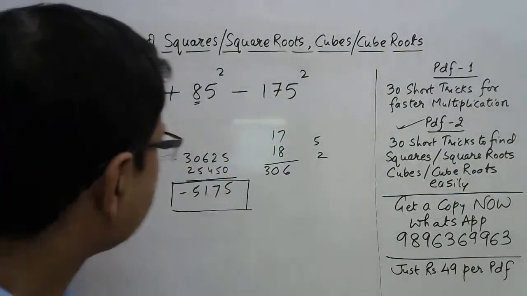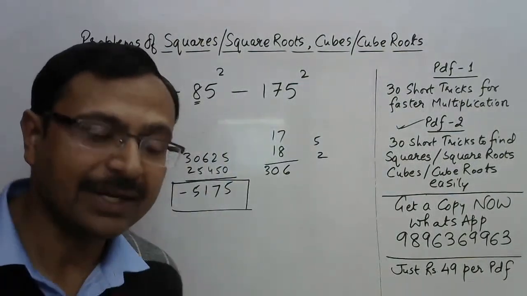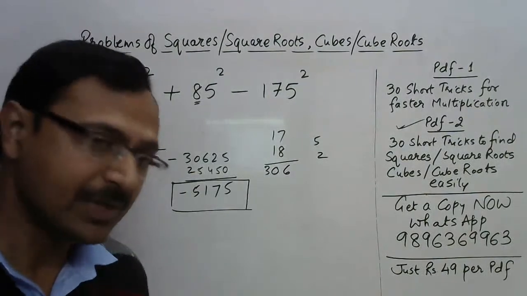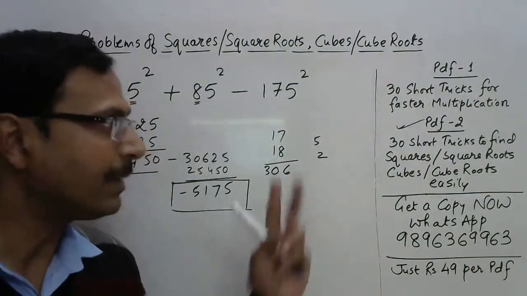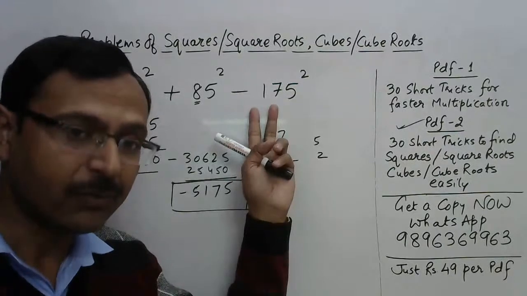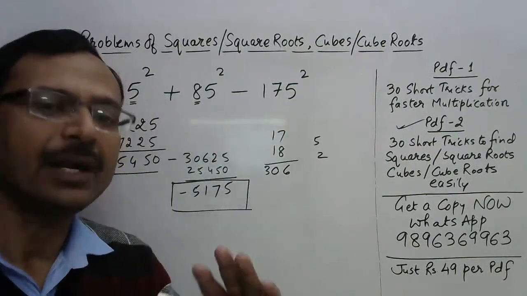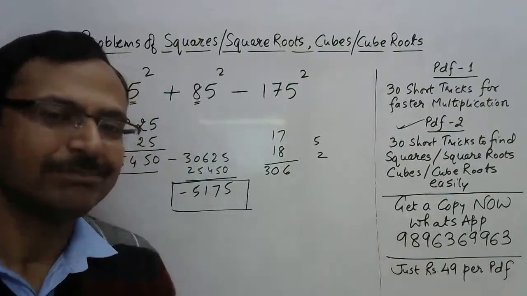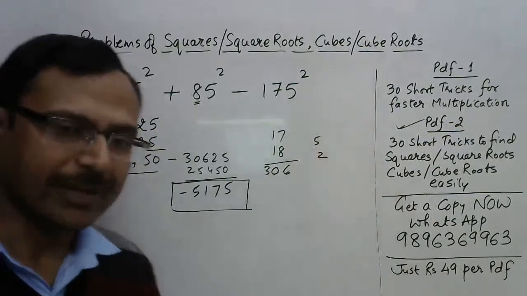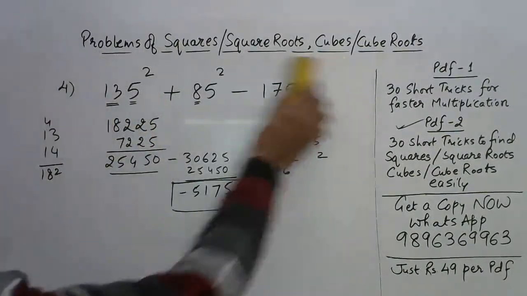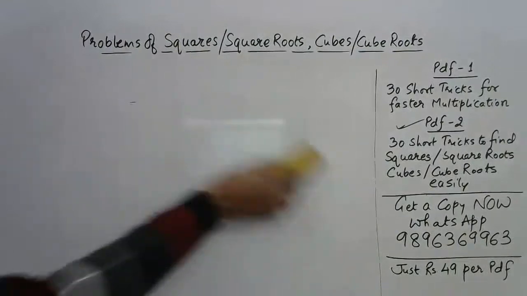So that was question number 4, in which we have learned a technique how to square numbers ending with 5. You just need to multiply the remaining number apart from 5 by its successor and suffix 25 to the product. You will get the square of that particular number. Okay, so let's see question number 5 for today.